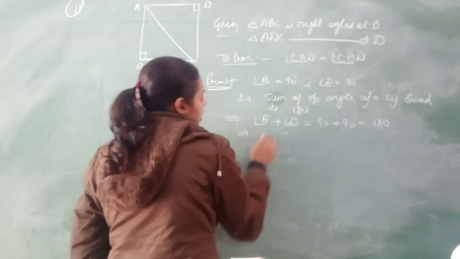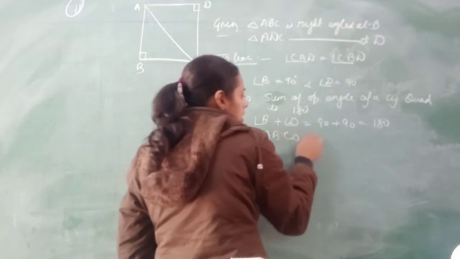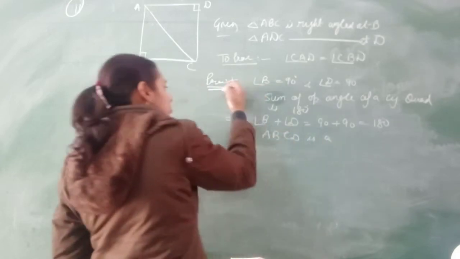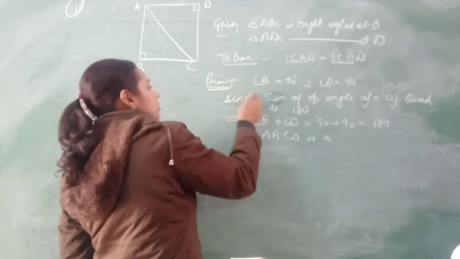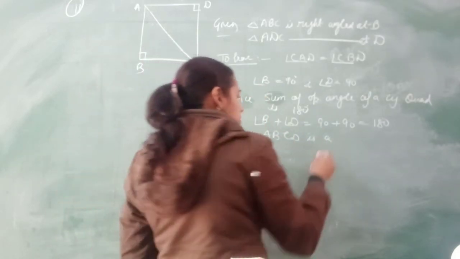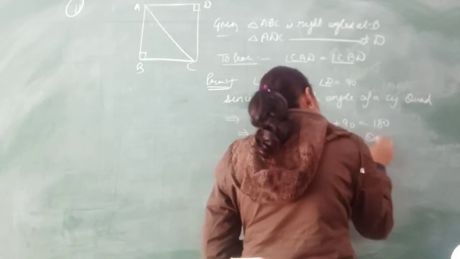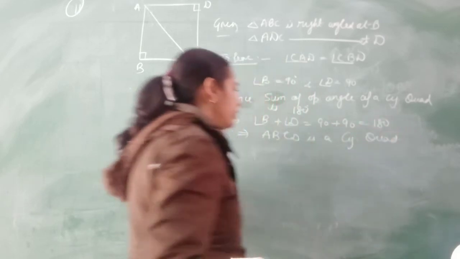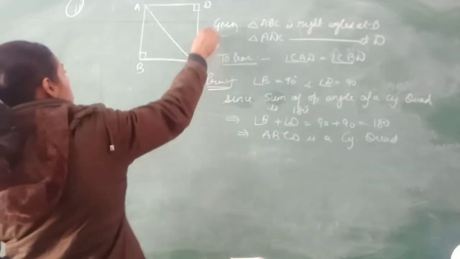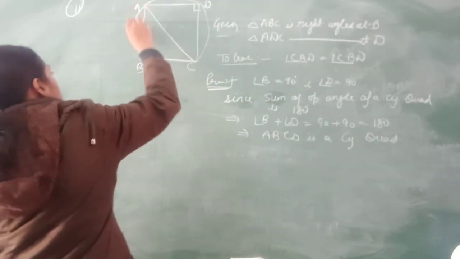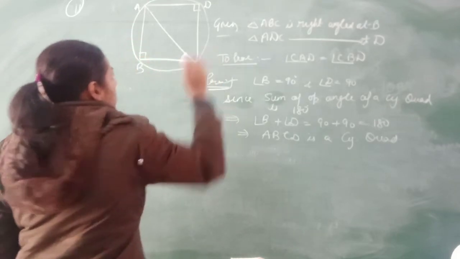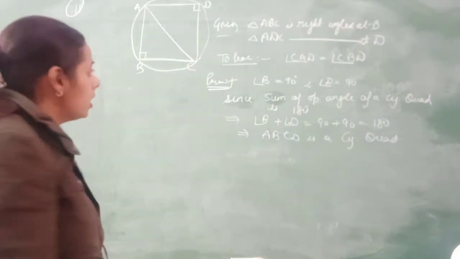This implies that ABCD is a cyclic quadrilateral, just like this.